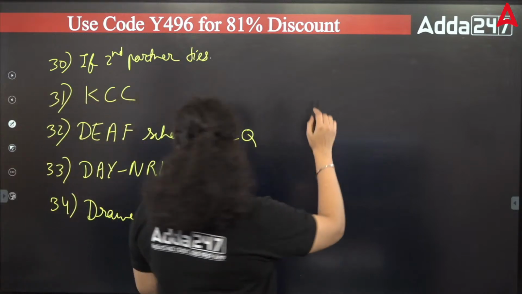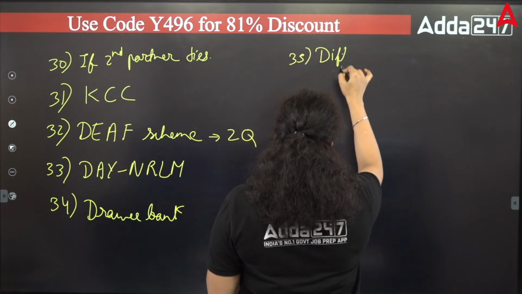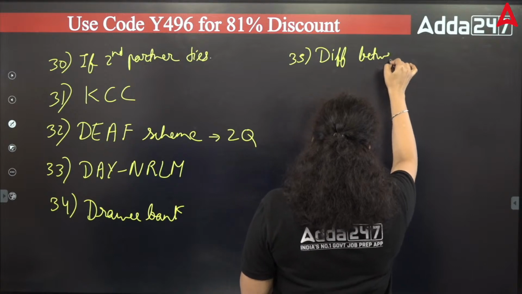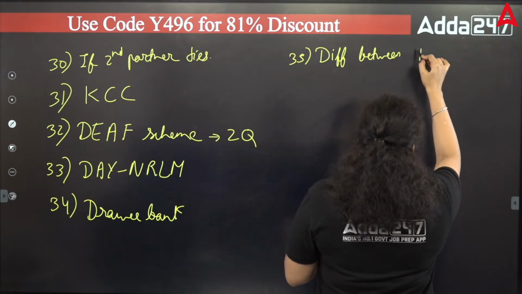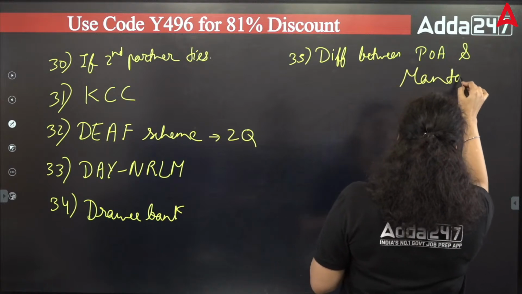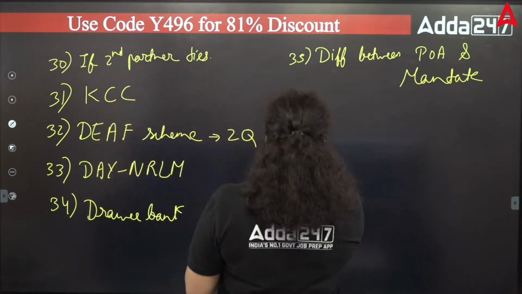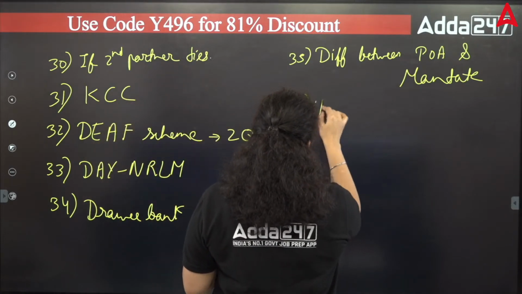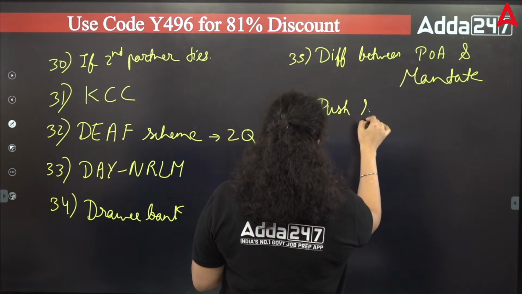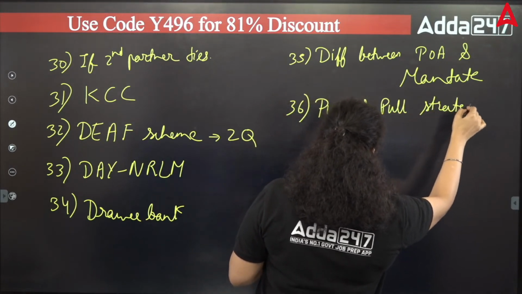Okay, one question was on the difference between power of attorney and mandate. Push and pull marketing strategy has been asked in shift 1. They have asked the pull strategy. The question related to push and pull strategy has been asked in marketing.